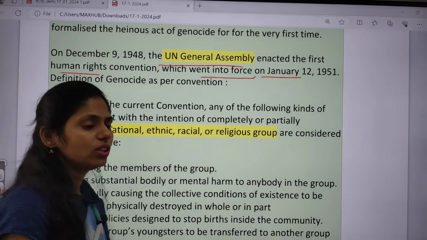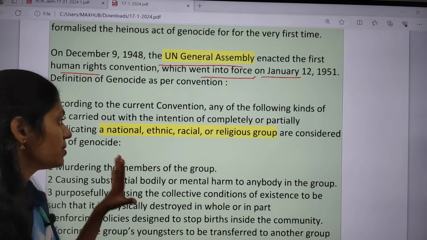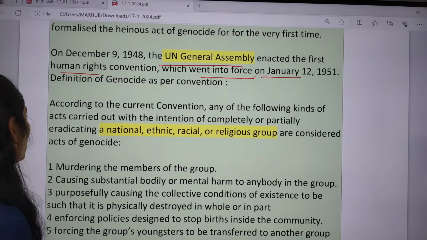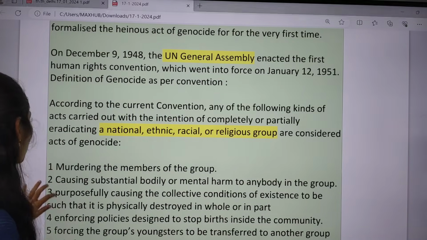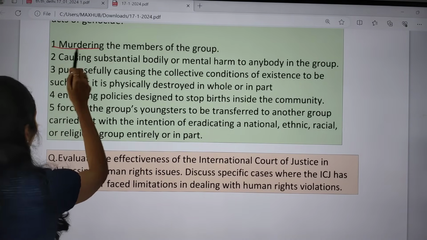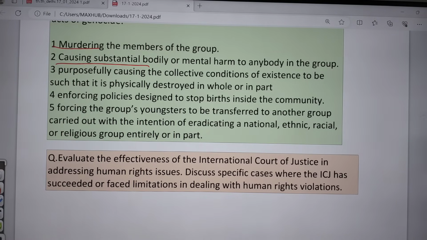And what is the definition of genocide under this convention? We have certain criteria to define genocide. The first is murdering the members of the group. Next is causing serious bodily or mental harm to members of the group.